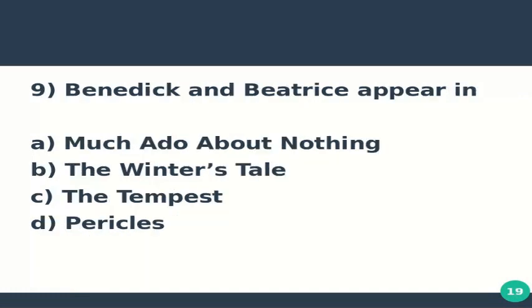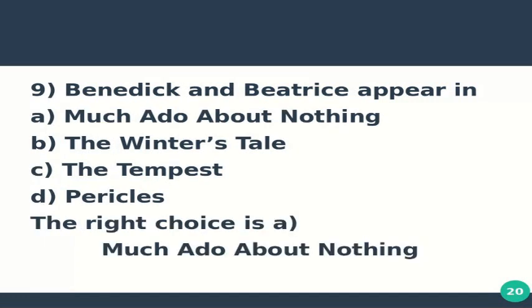Question number 9 is Benedick and Beatrice appear in option A Much Ado About Nothing, option B The Winter's Tale, option C The Tempest, and option D Pericles. The right choice is A. Benedick and Beatrice both are the characters of Much Ado About Nothing.